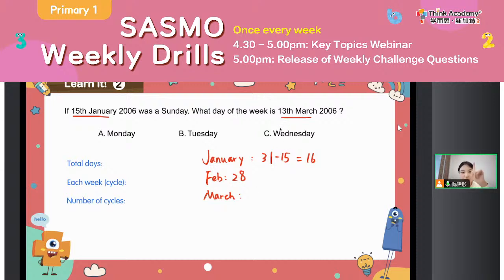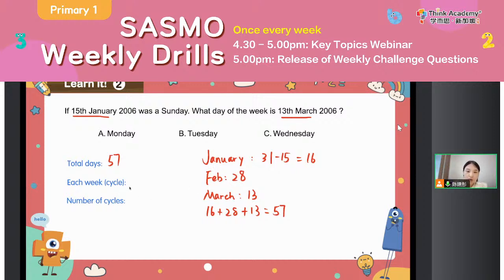This time we just count starting from March 1st, so that will be 13 days. So the total days passed will be 16 plus 28 plus 13 equals how many? 57. So in total, 57 days have passed.